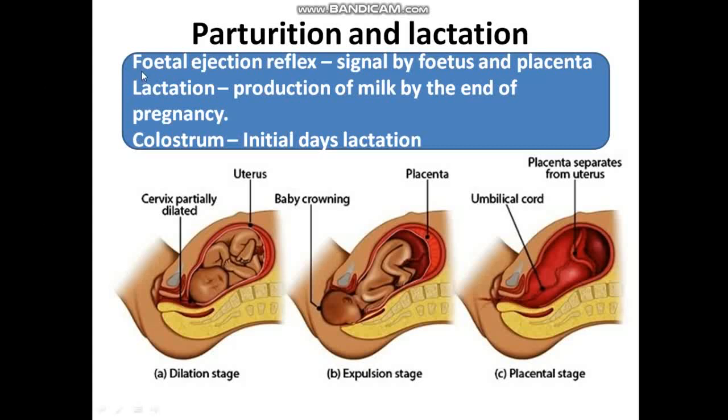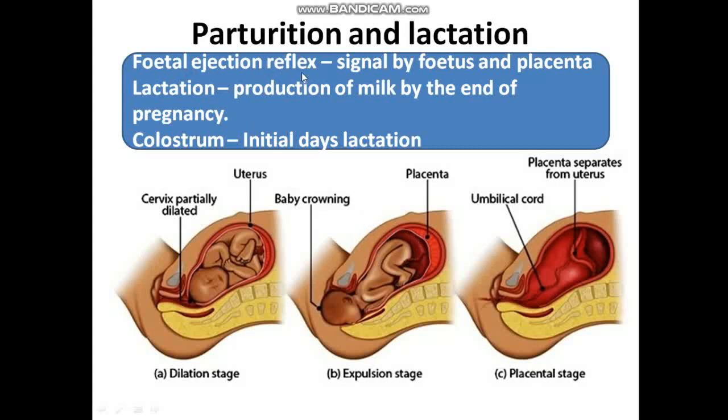Now, the last concept, parturition and lactation. After completion of the gestation period, at the end of pregnancy, vigorous contraction of the uterus causes expulsion or delivery of the fetus, and the process of delivery of the fetus is called parturition. This parturition is a complex neuroendocrine mechanism. The signals for parturition originate from the fully developed fetus as well as the placenta, which induce mild uterine contractions called the fetal ejection reflex.